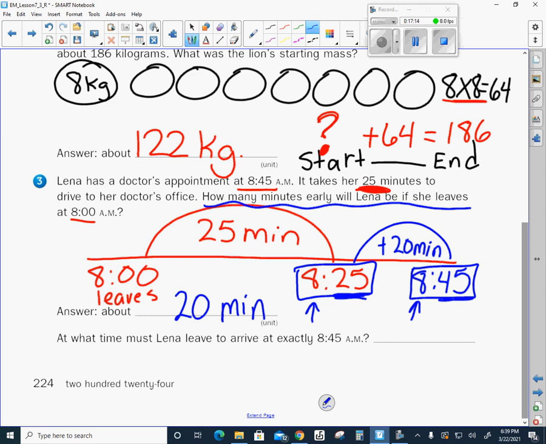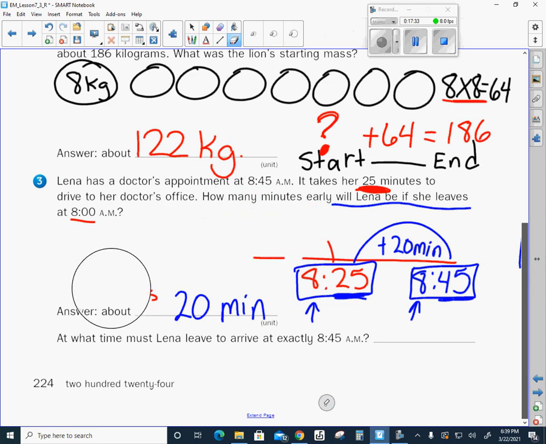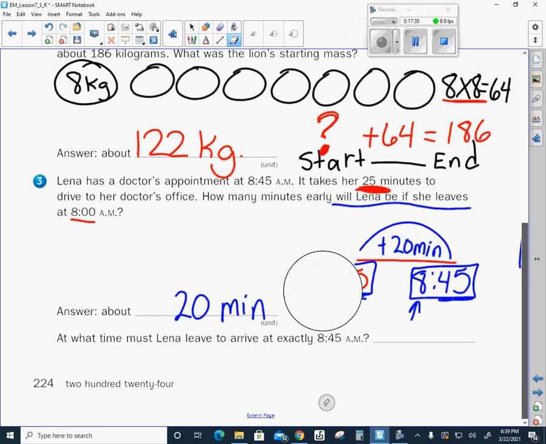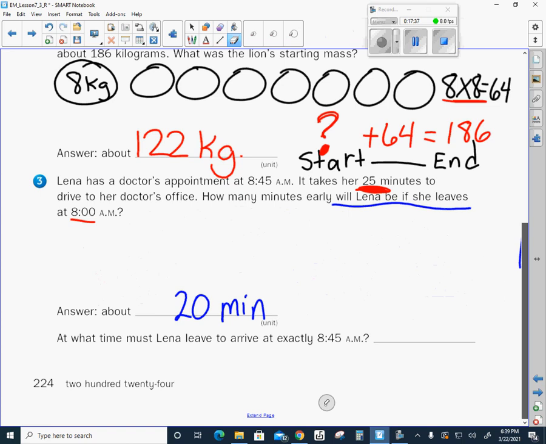Okay, it says at what time must Lena leave to arrive at exactly 8:45? So let's see if I can't get my screen to go down any farther than this. I don't know how to get that. There used to be a little button that I could do that. So I'm going to go ahead and erase this work I have up here so that I can redo that part of the problem. All right, so at what time must she leave to get there at exactly 8:45?